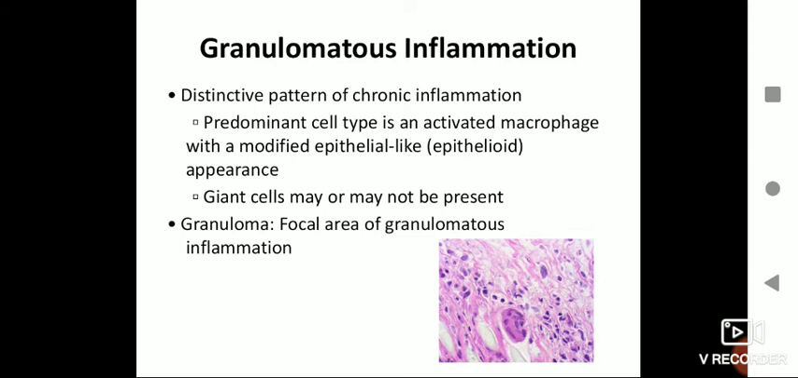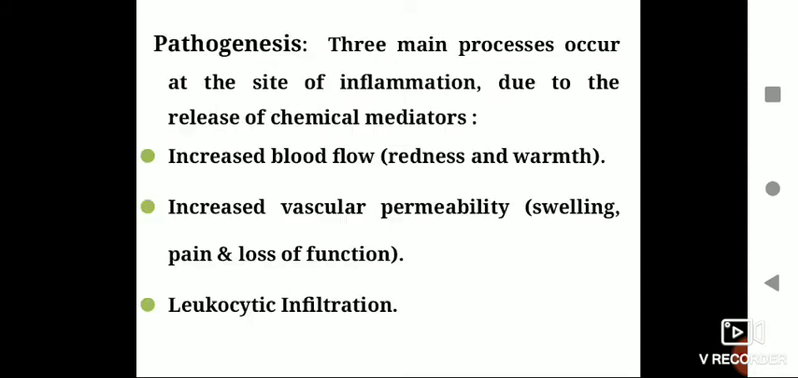Then coming to the third type of inflammation called granulomatous inflammation. It is same as chronic inflammation. The only difference is in granulomatous inflammation, the number of activated macrophages is very high. All these activated macrophages clump together, resulting in formation of a tumor-like mass called a granuloma, which is a multinucleated mass of cells made up of activated macrophages. That is why this type of inflammation is called granulomatous inflammation.